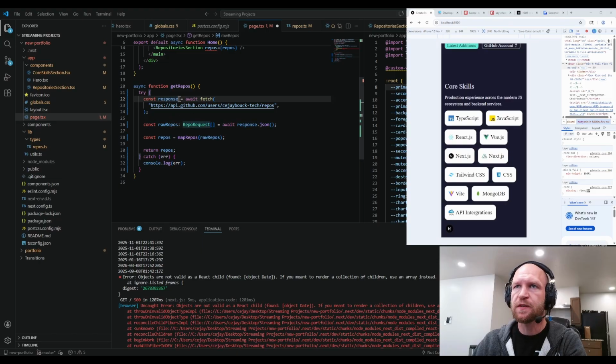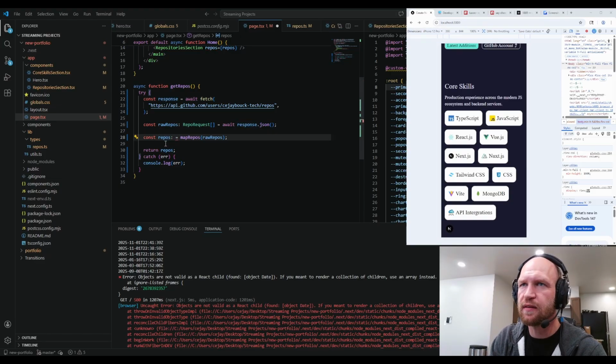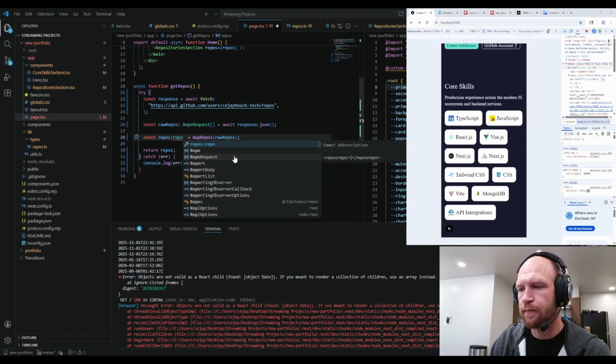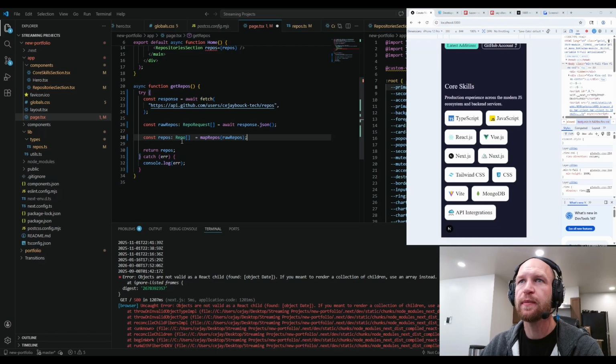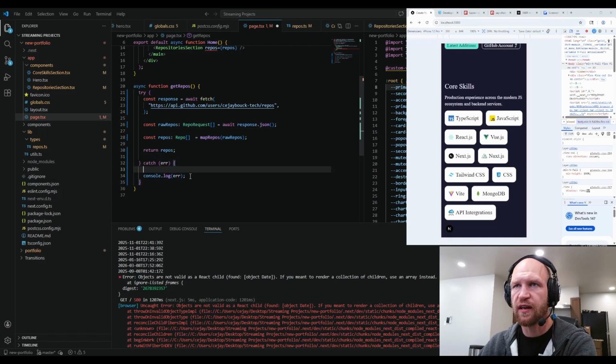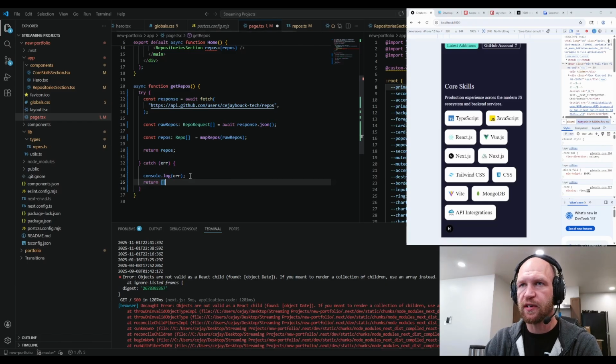This is fine. This one's a promise, and so if you try to do it here, which is what I used to do in the past, it gets really mad. This one should also be like this. Repo array. That would be the better way to do it. At least you can tell what's supposed to be happening. If we have a console log error, we're just going to return an empty array, just so it has something.